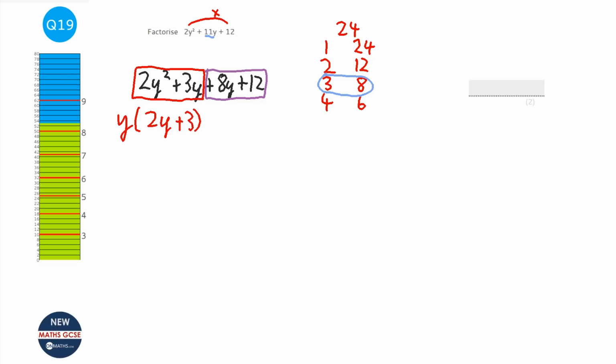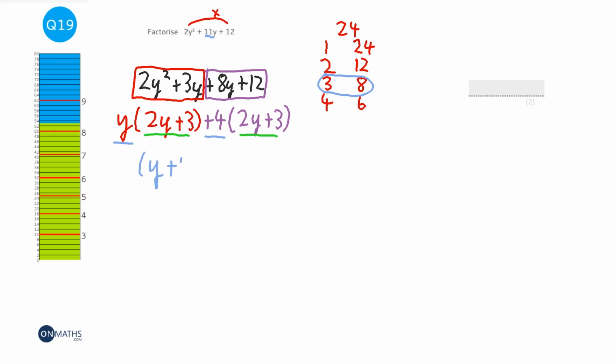And here there's going to be 4, so 2y plus 3. Now if you've done this correct, the two brackets here and here should be the same, and you should end up with a letter and a number there. Now the blue ones go together to form a bracket, so y plus 4. And that other bracket that we underlined in green, we just write that once.